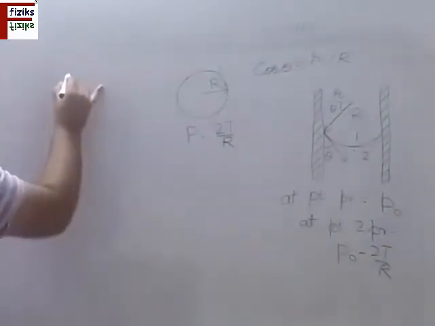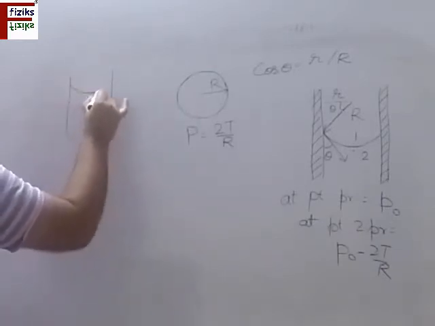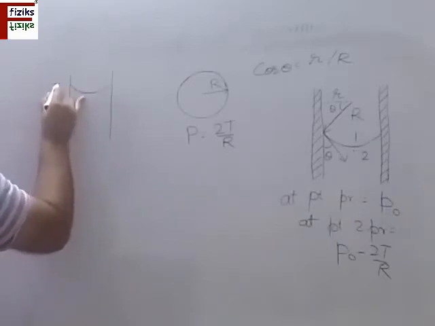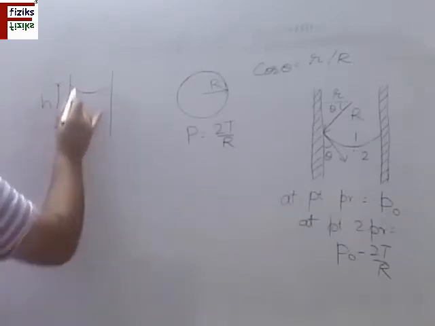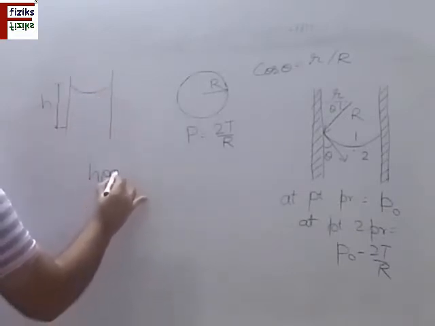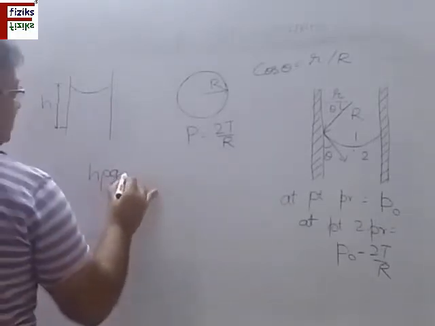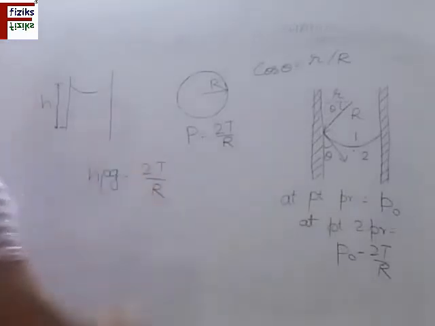So if the liquid rises to a height h, this is the new level. This is the initial level of the liquid. h is the rise. So the pressure increase is given by h rho g, where rho is the density of the fluid, and this must be equal to 2T divided by R, where T is the surface tension of the liquid.